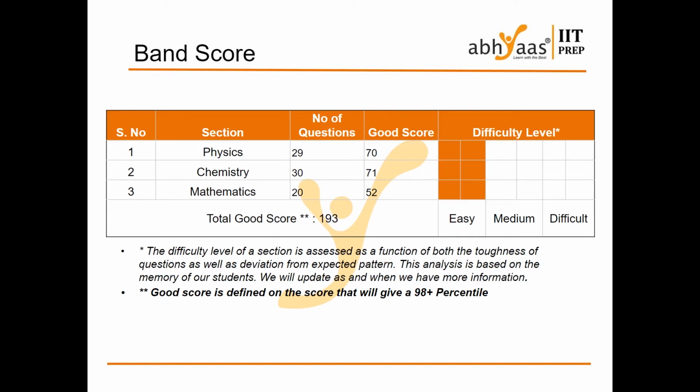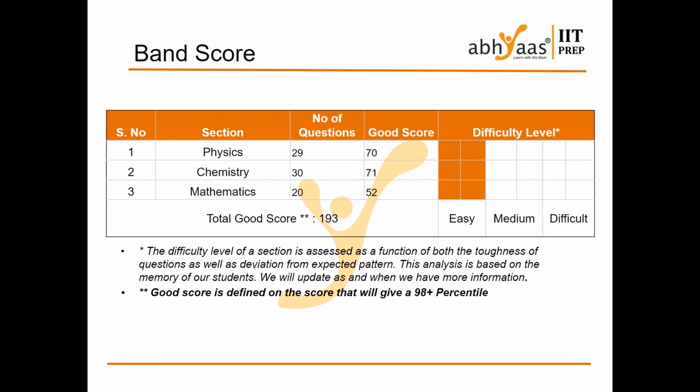For the 29 questions in physics, we got a good score of around 70, for chemistry, for 30 questions, we got 71, and for mathematics, for 20 questions, we got 52. So if you are somewhere around the 65 range in each subject, you will be in the sweet spot. The total good score we got here is 193, with a bandwidth of around 15 marks, somewhere between